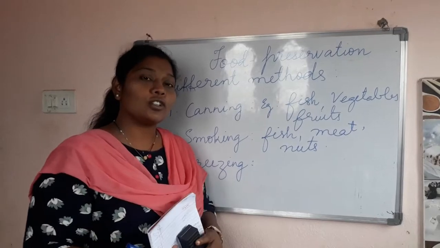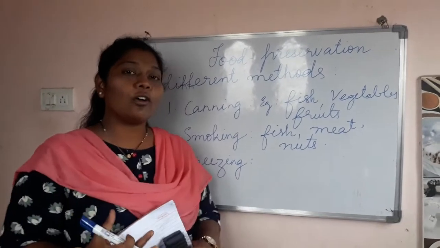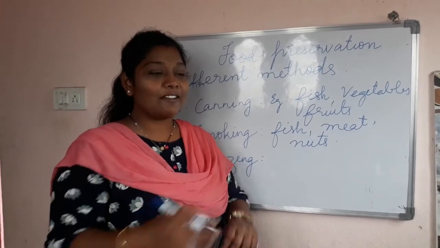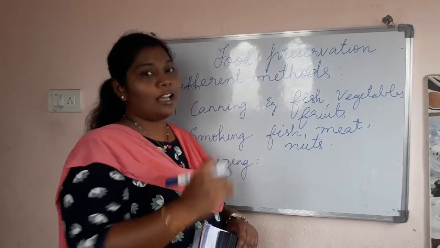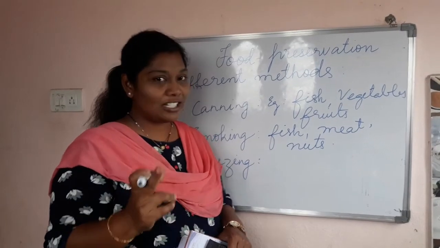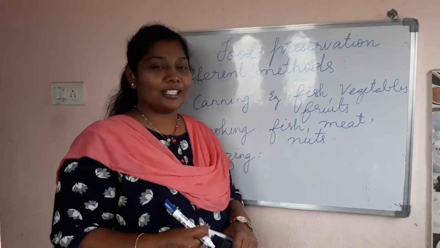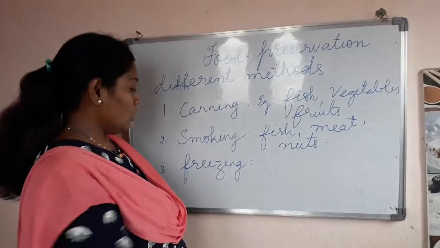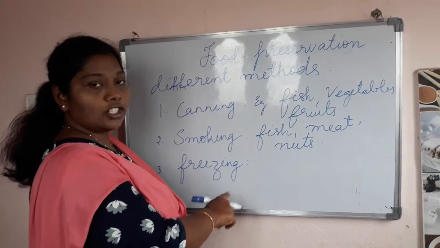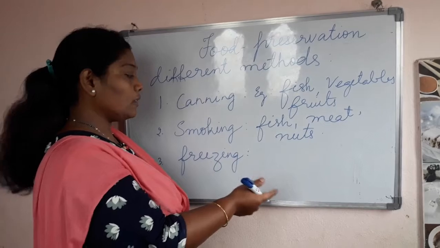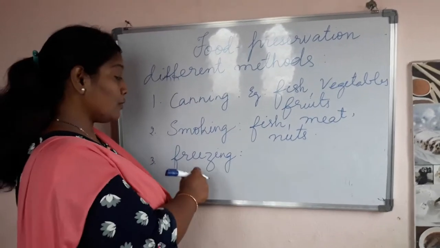Even in homes, what do we do? We bring all the fruits and vegetables and neatly arrange them in the refrigerator. Have you done this, children? You have to do this and help your mother. Good. So which kind of food materials are generally used for freezing?